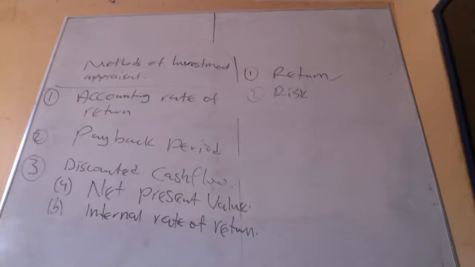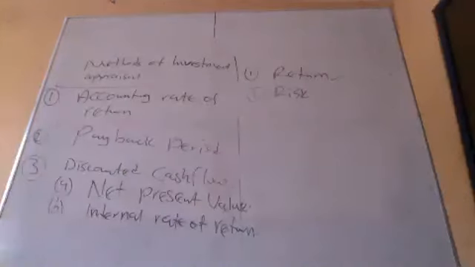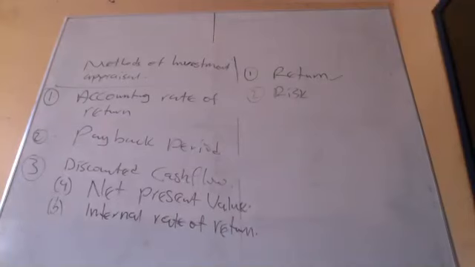Okay. Now, accounting rate of return. It's a method that we use to appraise investment, but it uses profits.